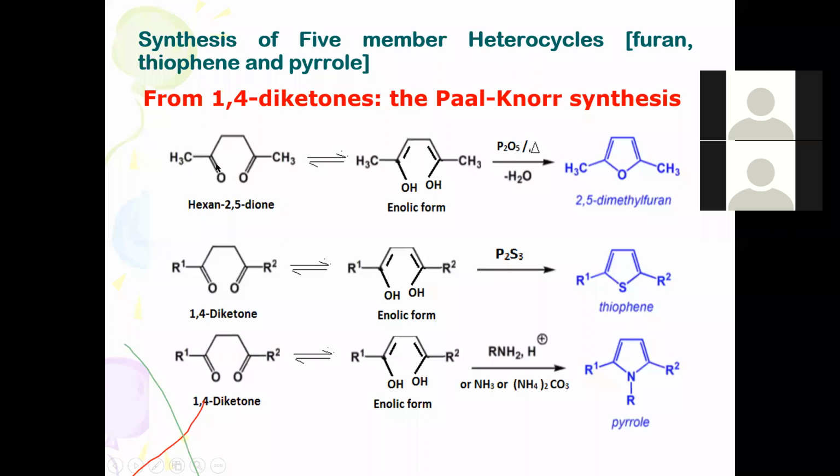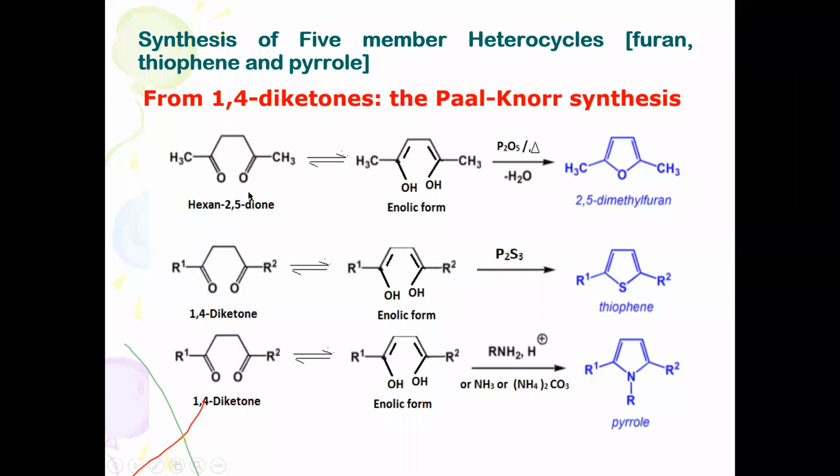But in fact, here you will find methyl groups. So therefore 1, 2, 3, 4, 5, 6, hexane-2,5-dione. This is the second carbon, and this is the fifth carbon, 2,5-dione. Whether you take a 1,4-diketone directly or a substituted 1,4-diketone, it is called a substituted 1,4-diketone.